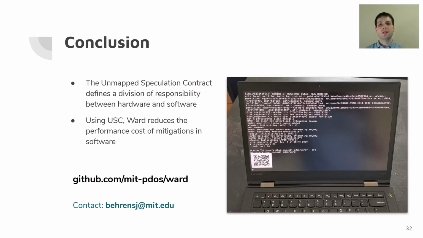So, in conclusion, the Unmapped Speculation Contract defines a division of responsibility between hardware and software, and then using that contract, we implemented Ward, which reduces the performance cost of mitigations.